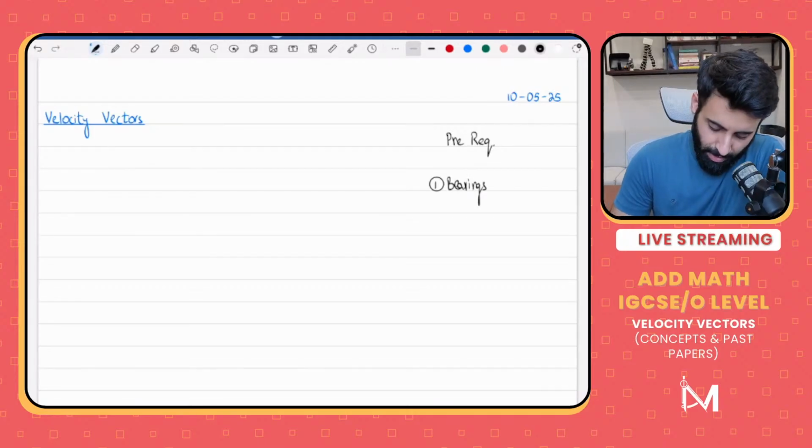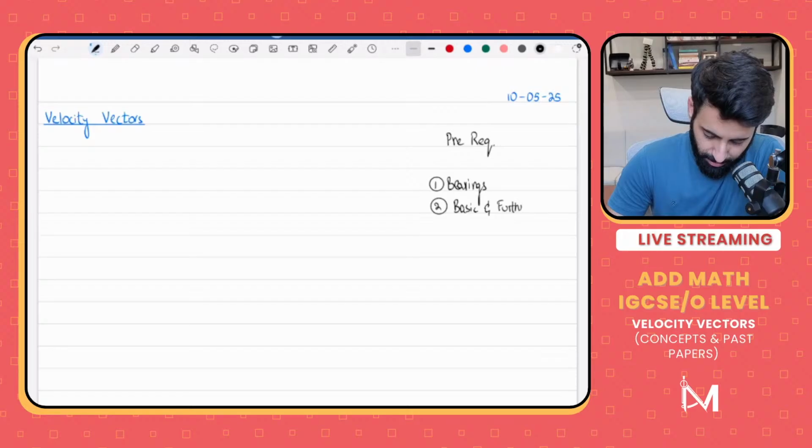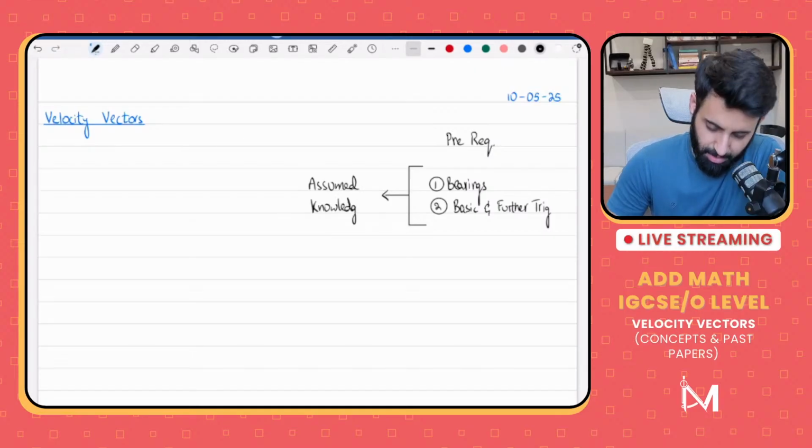And number two, you also need to be aware of basic trigonometry, basic and further trigonometry. This basically is assumed knowledge. When you're doing admaths, because this is part of math, it comes under assumed knowledge, because it's something that you do in math, so obviously you're expected to know this in admaths also.